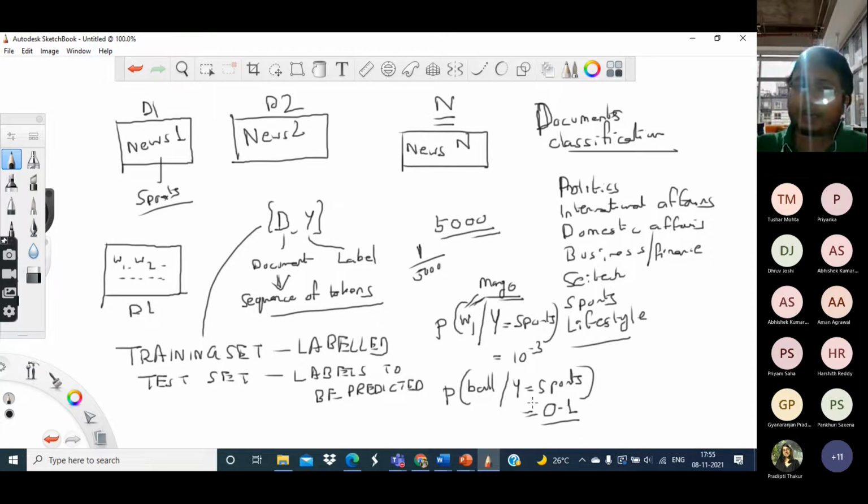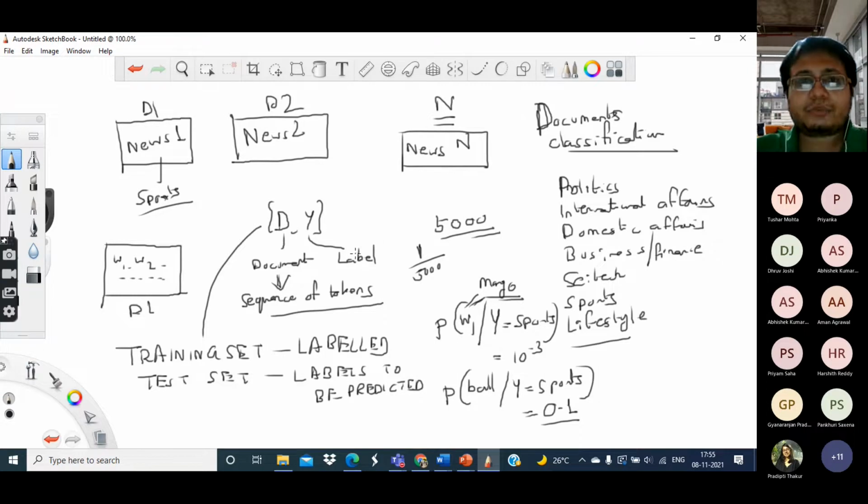Compared to that, the word ball has a probability of 0.1, which is quite significantly high. So compared to any random word, ball is actually quite likely to appear in the topic called sports.